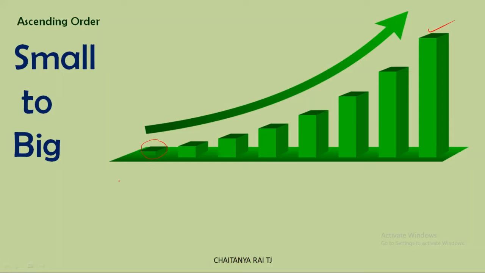For example, if I take small 2-digit numbers 23, 46, 98, 99. See here, I have written them in the same order. This is the smallest one and this is the largest one. So 46 is next big to 23, and 98 is next big to 46, and 99 is the largest among the 4 numbers. This is how we write in ascending order.